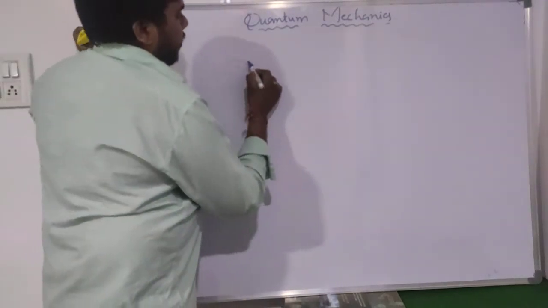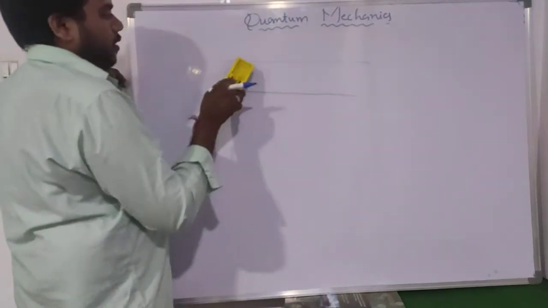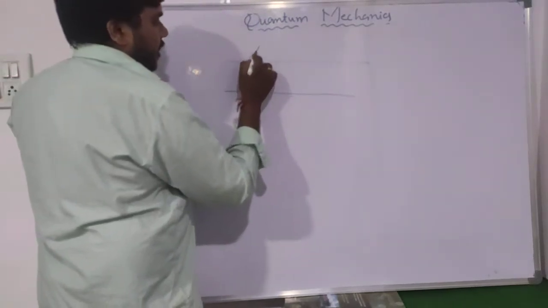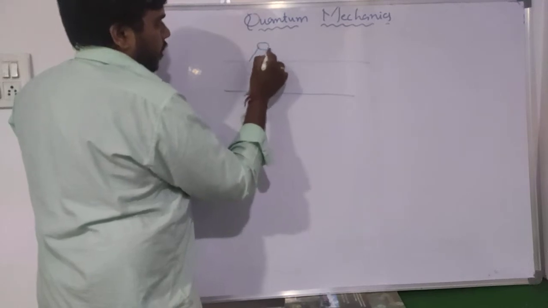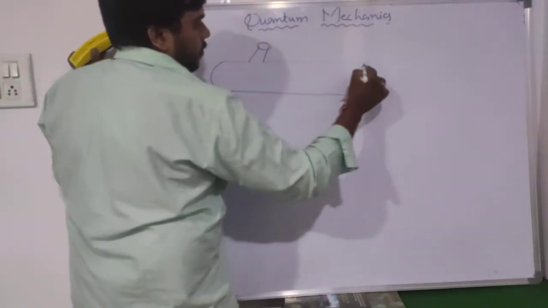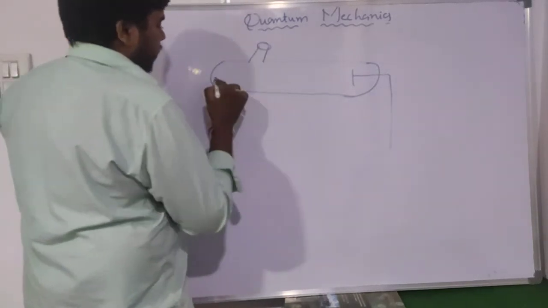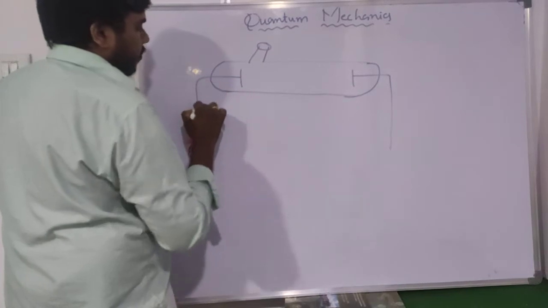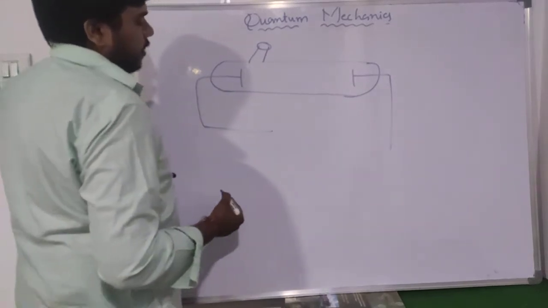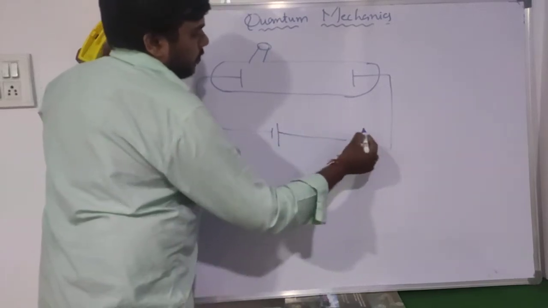So here I consider one glass tube, which has one hole, which is used to let the light be incident. Here I have one electrode, and here again I have one more electrode. Both are connected to the battery. Here it is negative and here it is positive.